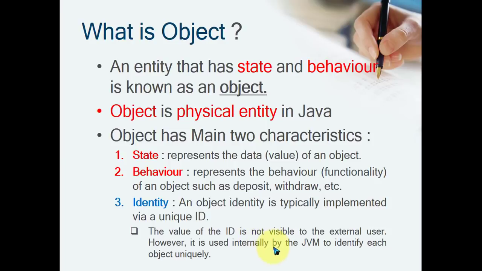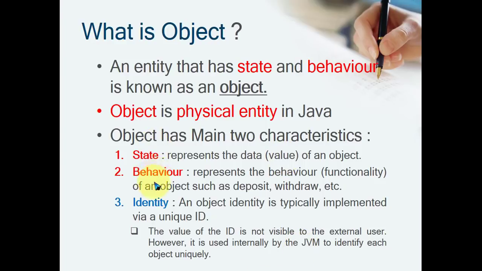However, it is used internally by the JVM. The Java virtual machine maintains one unique ID for each object, and on the basis of that ID, the JVM knows the different objects inside the memory and performs the allocation and deallocation of the objects. So these are some internal concepts related to objects.